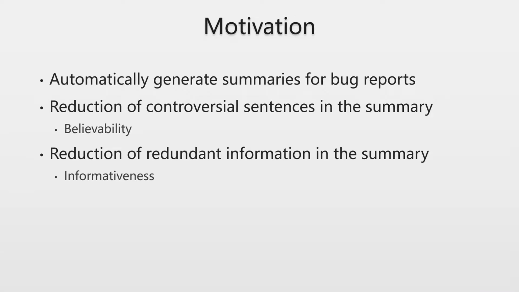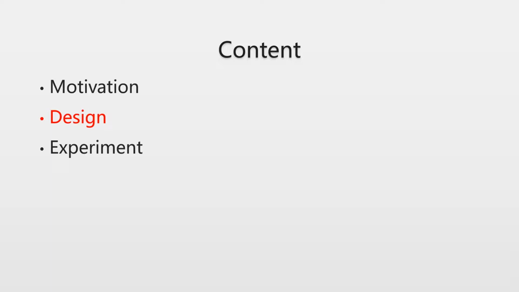To conclude, we need to generate summaries for bug reports automatically, which is achieved by selecting salient sentences to form the summary. We need to ensure the accuracy of the generated summary and the comprehensiveness of the information it contains. Therefore, during salient sentence selection, the salience of a candidate sentence should be determined by the information it contains, which we refer to as informativeness of sentences, and also by the extent to which the standpoint is believable, which we refer to as believability. To achieve such goals, I will now introduce the design of our approach.